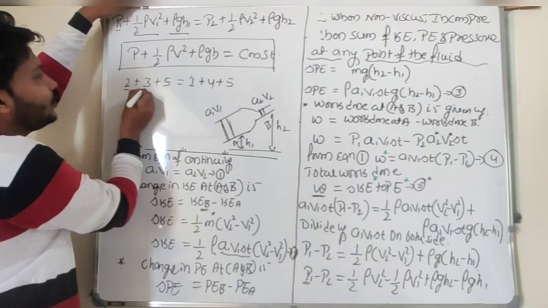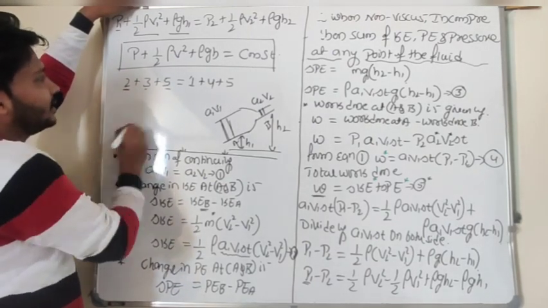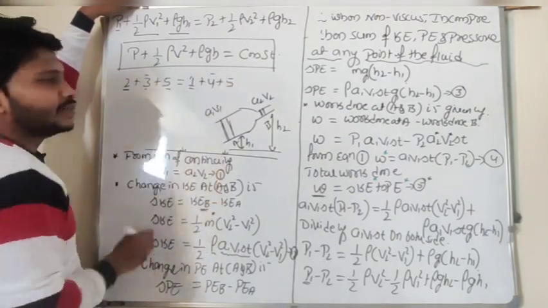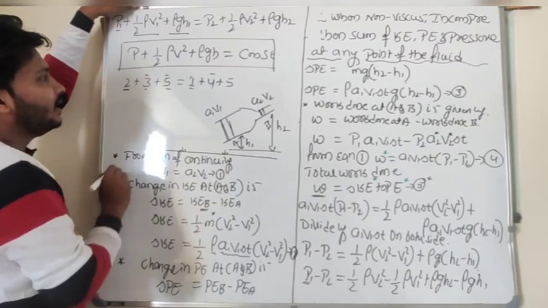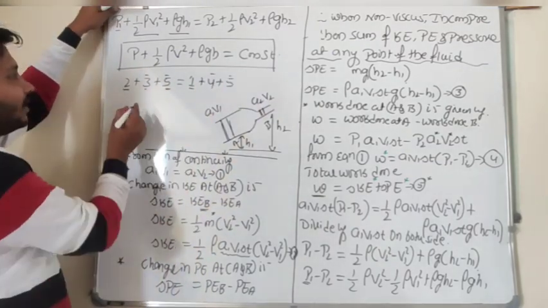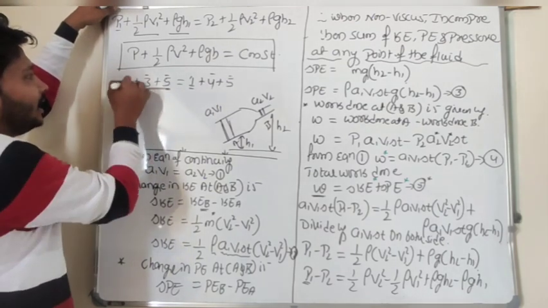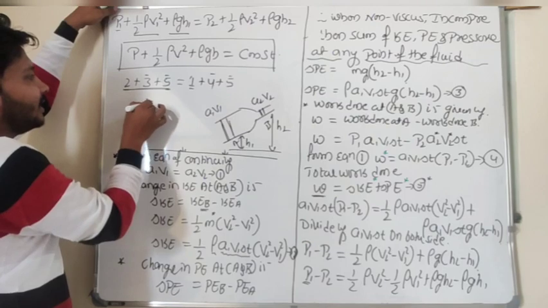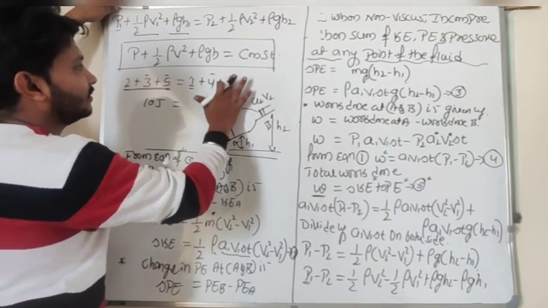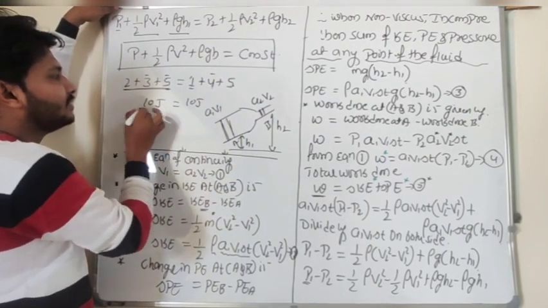Here the individual values may differ. Here pressure energy 2 Pascal, there 1 Pascal. Here kinetic energy 3 joules, there 4 joules. Here potential energy I consider as 5 joules, here also 5 joules. If you add all these three, I will get 10 joules here, and here also I will get 10 joules.